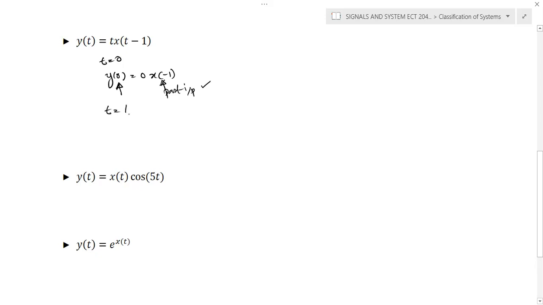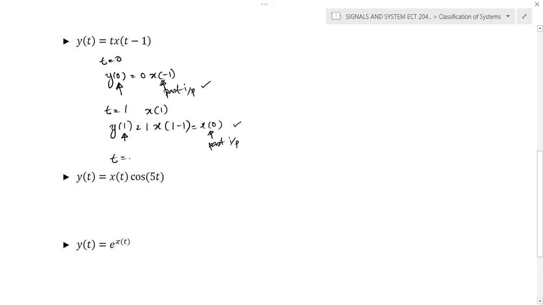The condition is true here. Now we can substitute t is equal to 1. When t is equal to 1, y of 1 is 1 into x of 1 minus 1. Here the present output is y of 1, and the present input is actually x of 1, but it depends on the past, that is x of 0. Again, it's a past value of input. So again, for causality, the condition is true.